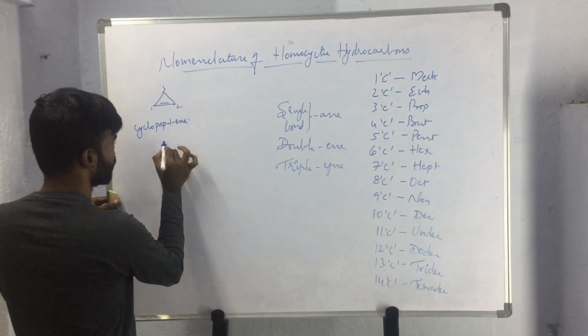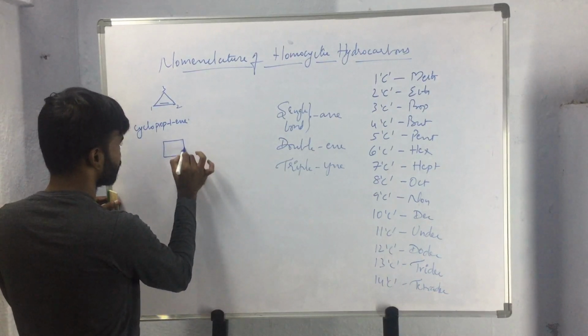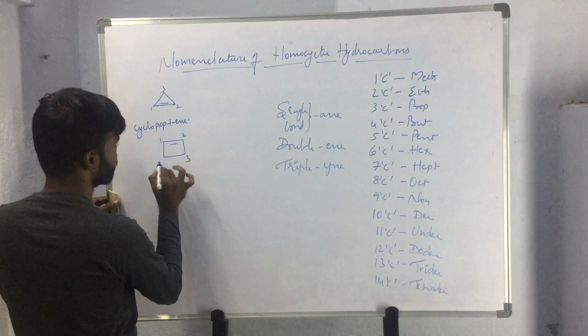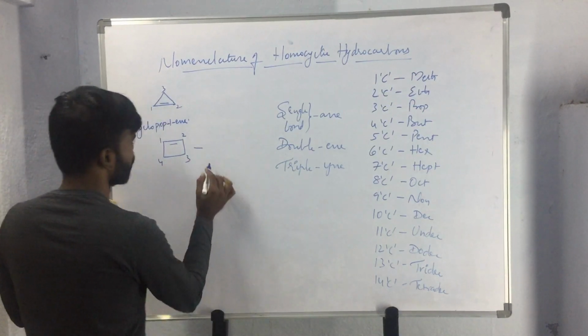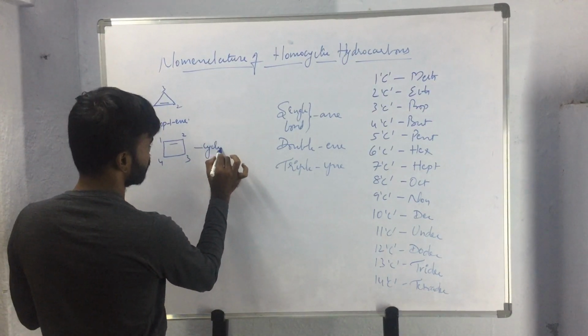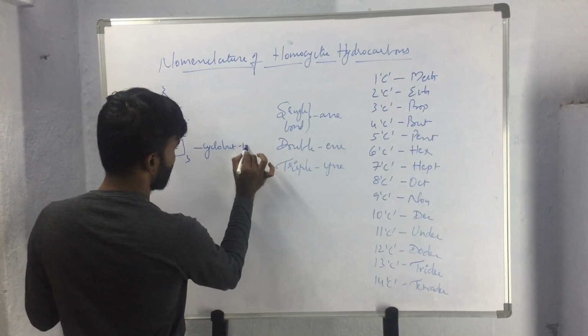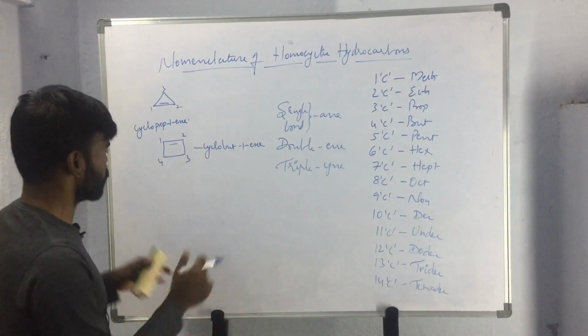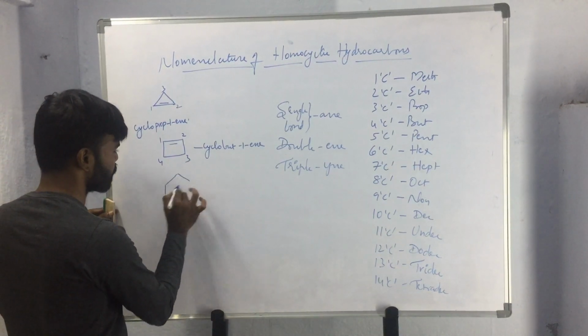Let us consider one more example. The name of this compound will be cyclobutene. We will consider another example.